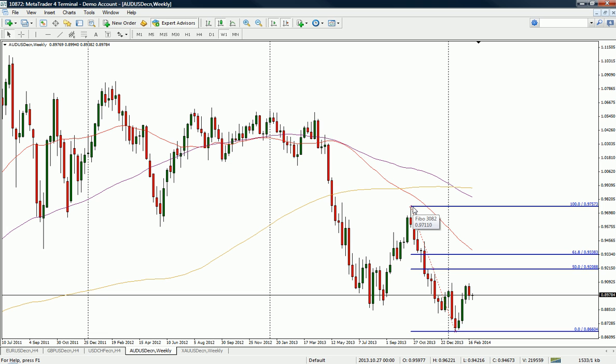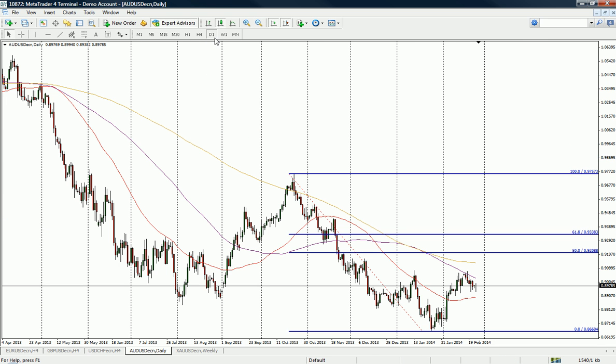So we've moved the high down to where we came off the 50%. We've just extended the low towards the recent swing low, and the 50% comes in at 0.9208, so a nice round number there as well. And if we flip it towards the daily chart, it's the same move, and it's the same thing that I'm keeping an eye out for. And we see we're currently struggling at the 100-day moving average. I spoke about that last week as well. So in order to get to this 50%, we need to get some clear daily close above that.